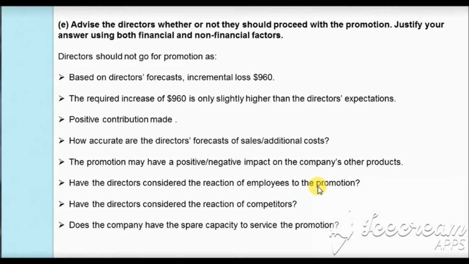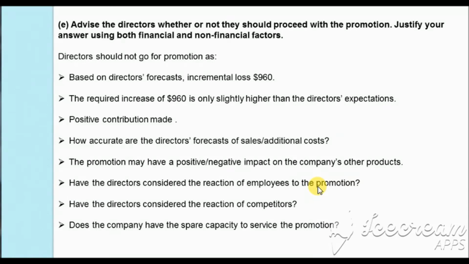Furthermore, to go for the price promotion, the company will need to produce more than what they are producing now, and it is expected the production should be 150% of the current level. And if the production has to be increased by 150%, then what happens? The workload of the employees will increase.